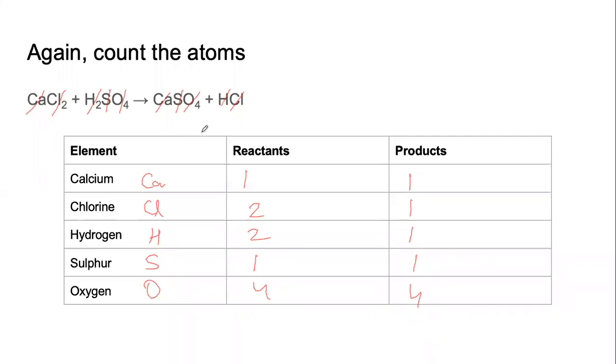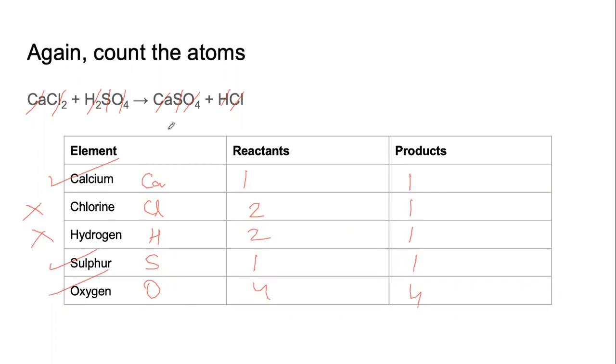When we count the number of atoms for each of the elements for this equation that we wrote at the end of the class yesterday, we see that for calcium, the number of atoms on reactant and product side is same. For sulfur and oxygen, also it is same. But for chlorine and hydrogen, it is not same. I put a cross mark here. I'm not saying that they are wrong. I'm just saying that they are not same.